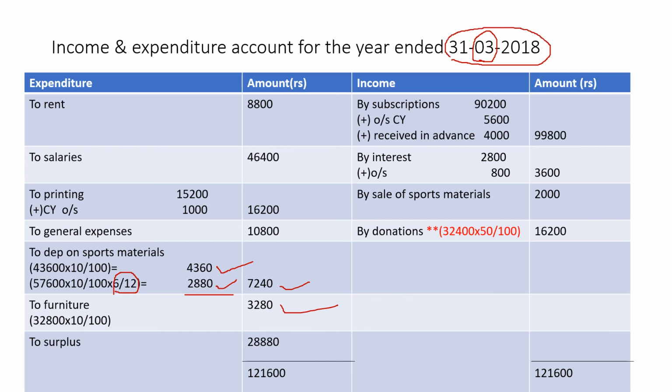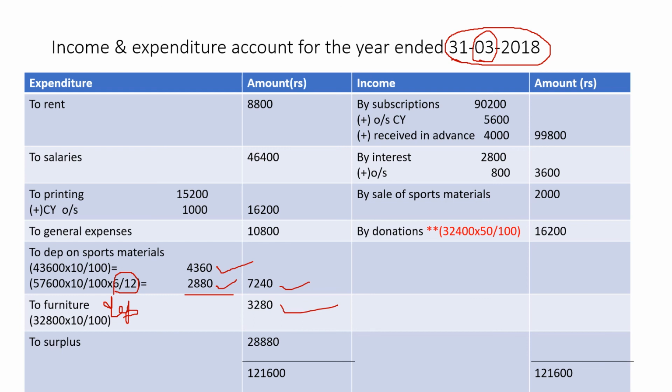Now how can you calculate depreciation on that when it is purchased on the last date itself? So that will go to the next year. We cannot charge depreciation on what is purchased on the last date. Hence no depreciation is shown on the additional furniture. Only one depreciation you will find. This is depreciation on furniture, not furniture alone.